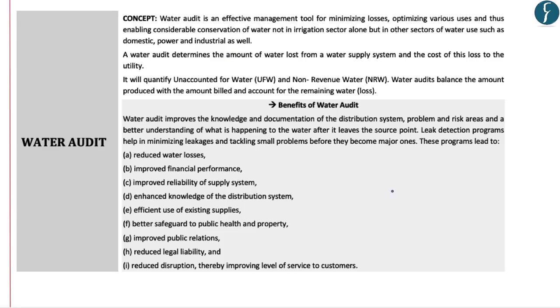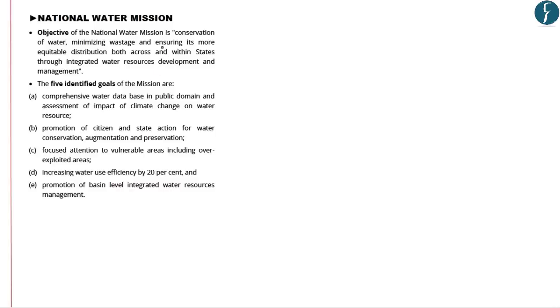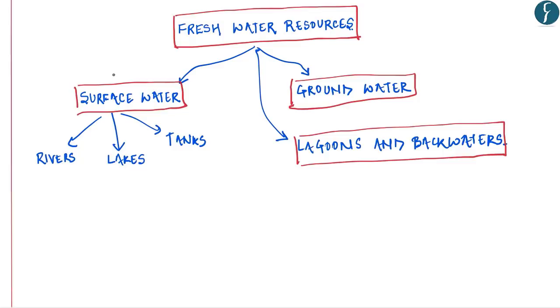Water audit is extremely important as it brings out the deficiencies in our water management cycle. Then we also discussed National Water Mission and its identified goals. Now, if we have a look at freshwater resources in India, they can be basically categorized into three parts. One of them is surface water, which basically is derived from either rivers or lakes and sometimes from tanks. Then we have groundwater, which is underground water.